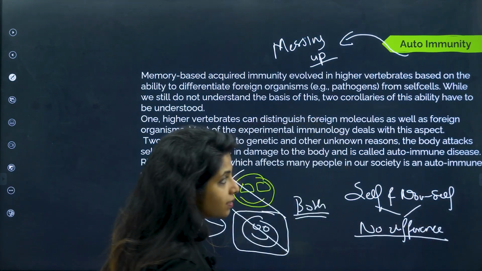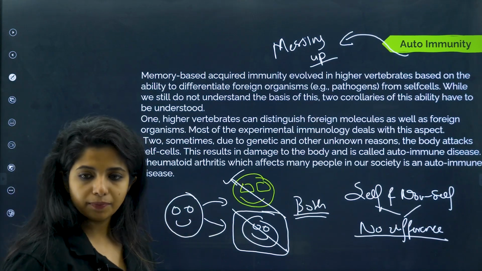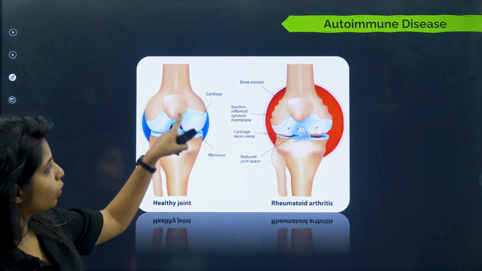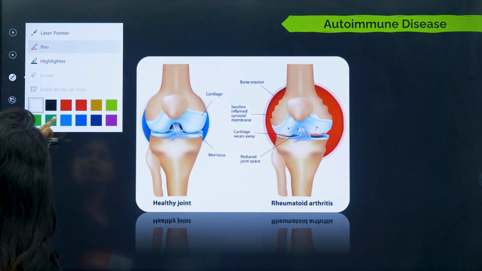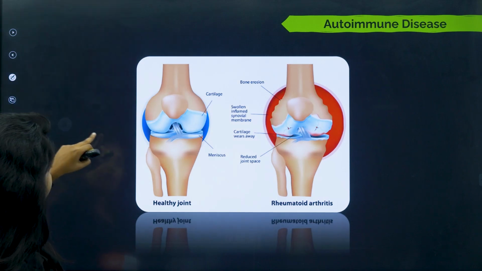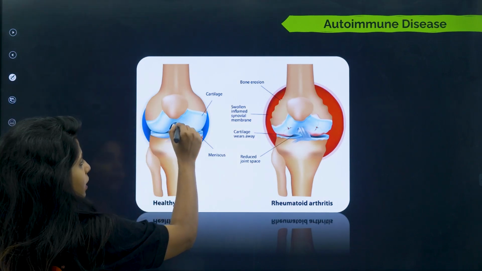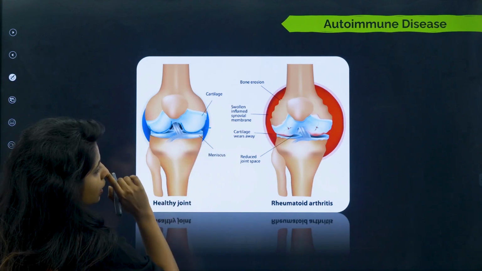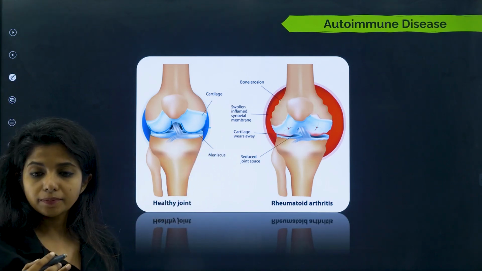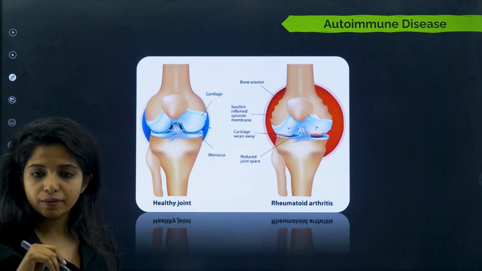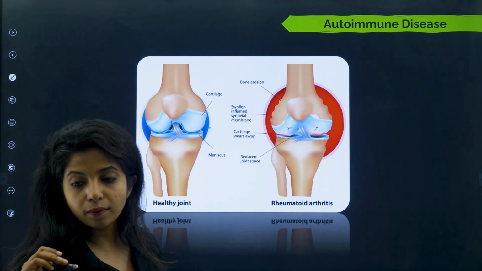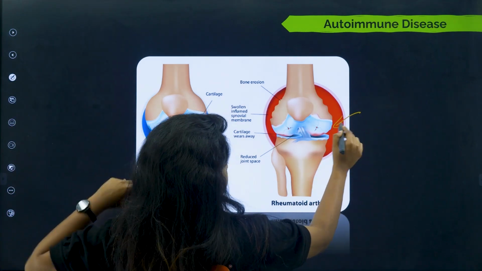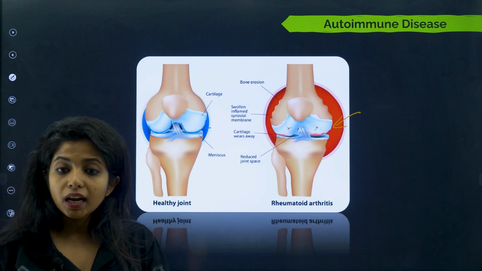Okay, can you give an example of this, ma'am? You know rheumatoid arthritis. Have you heard about rheumatoid arthritis? What happens in rheumatoid arthritis? Basically, this is how it looks. You have a synovial membrane, children, in the joints, and also you have cartilage. This thing over here is the synovial membrane. What happens is the cells of the synovial membrane are damaged. Our body is not able to recognize that it is our own cell, but it goes and damages the synovial membrane. In a way, it will become swollen.